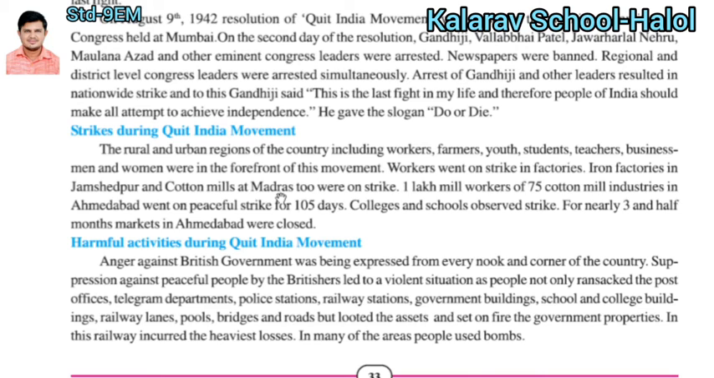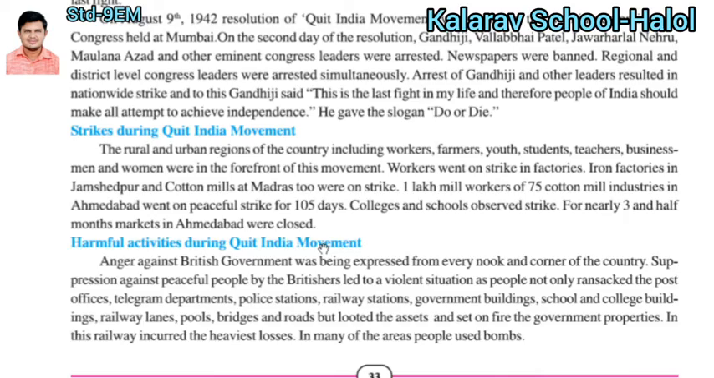Strikes were held all over. People did not wish to work with the government. At that time, 1 lakh mill workers and 75 cotton mills in Ahmedabad held a peaceful strike for 105 days. What an incident. Colleges and schools observed a strike for nearly 3.5 months. The market in Ahmedabad, considered the Manchester of Gujarat at the time, was totally closed, so the business was totally shut.